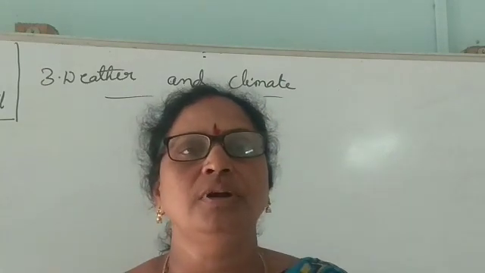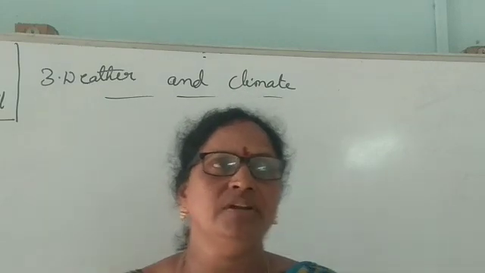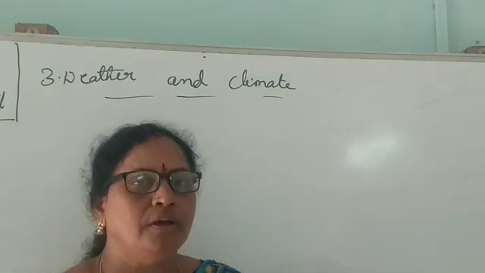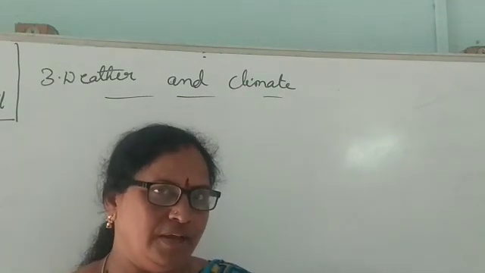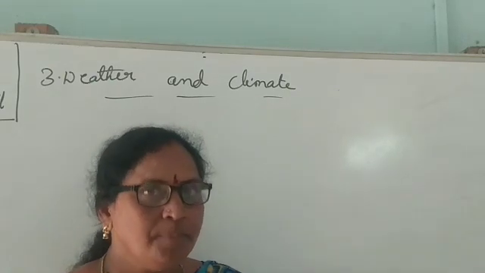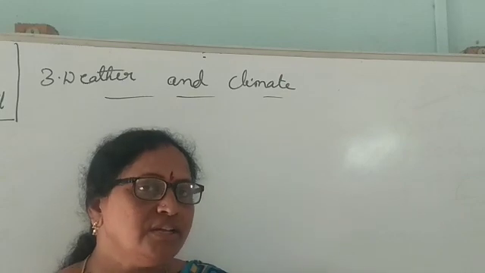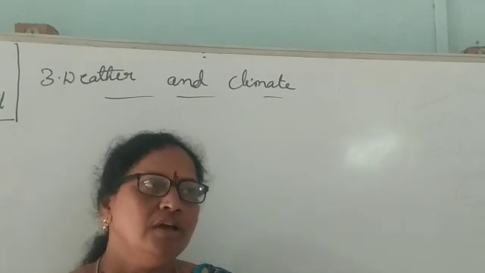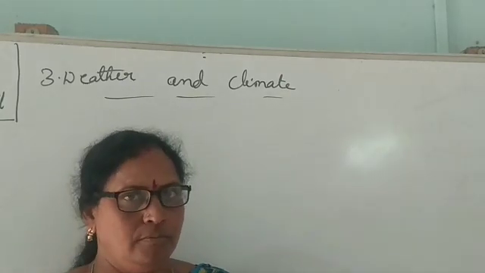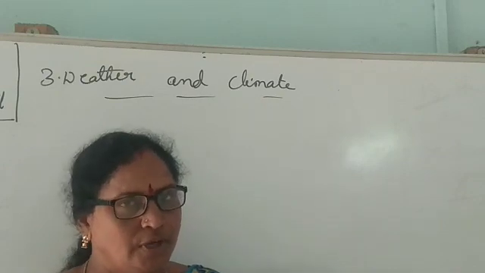And climate, what is climate? Climate is the average weather condition of a place for a long period of time. Weather is at a particular time, but climate is the average weather condition of a place for a long time. Okay, children?